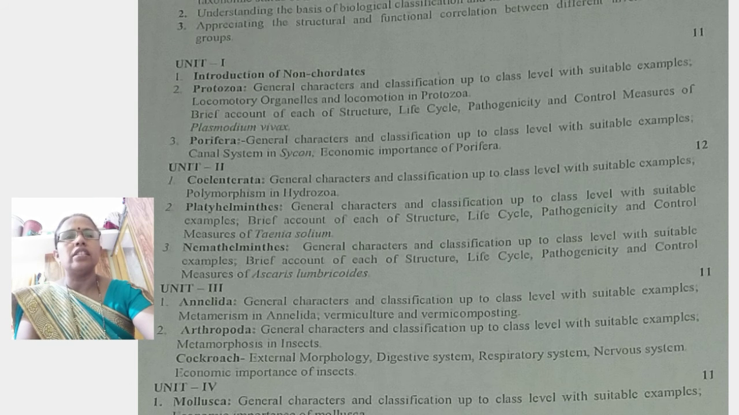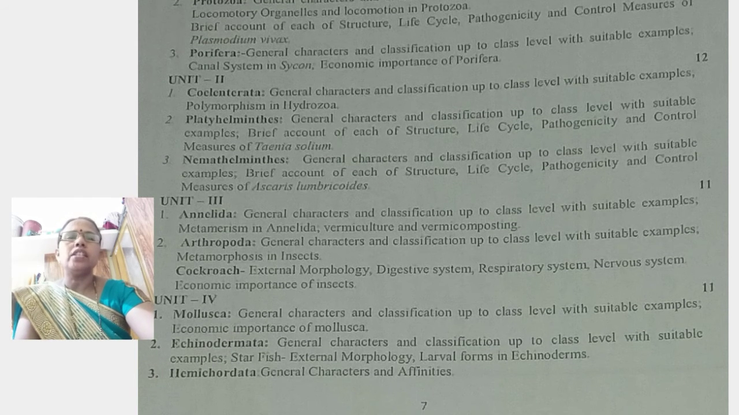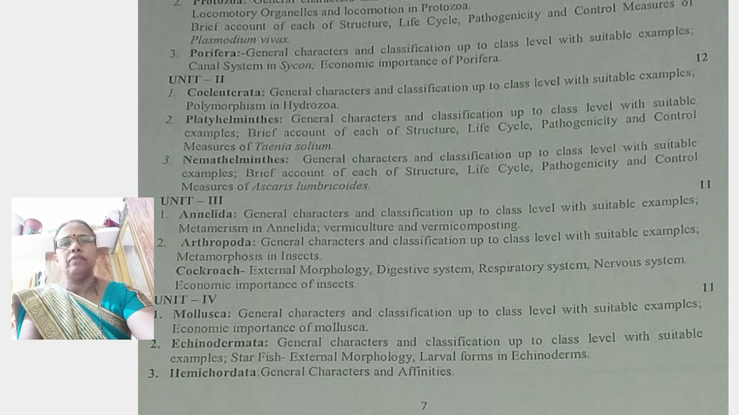Then in the second unit, there are these 3 topics. Next is the third unit, Annelida. Generally, we all know that in this phylum the body shows the presence of annuli, or rings. For example, the earthworm. We all know about the earthworm. The earthworm is the farmer's friend. This is included as an example of phylum Annelida.